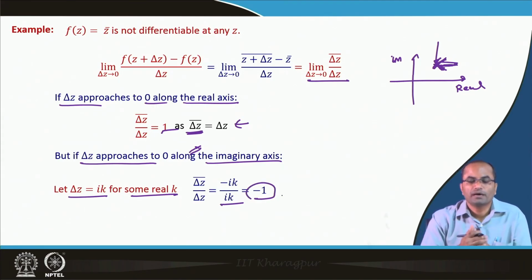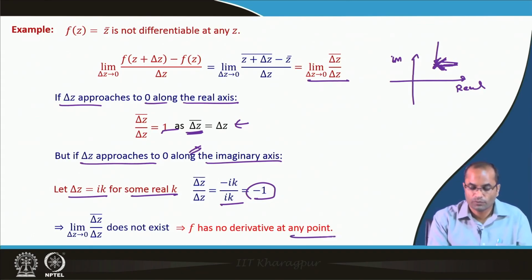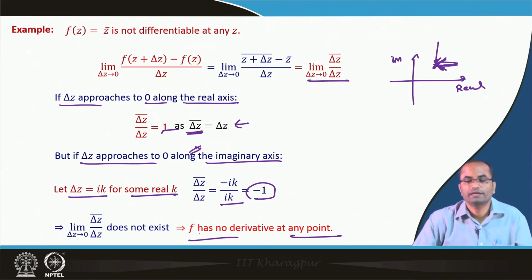So, along two different paths we have the value 1 and the value minus 1, and therefore this limit does not exist, and hence f is not differentiable at any point in the domain of these complex numbers. So, this is a very special example where we have seen that the conjugate of z is not differentiable at any point in the given domain.